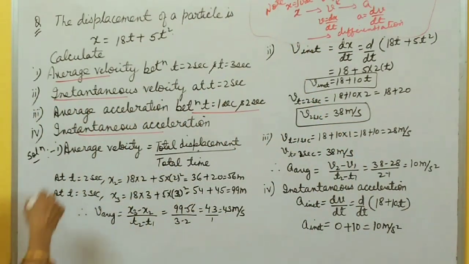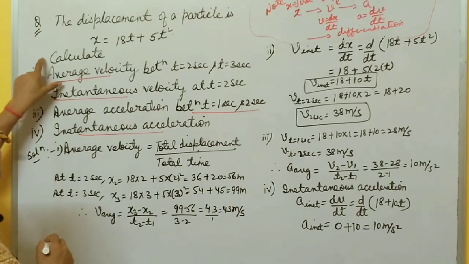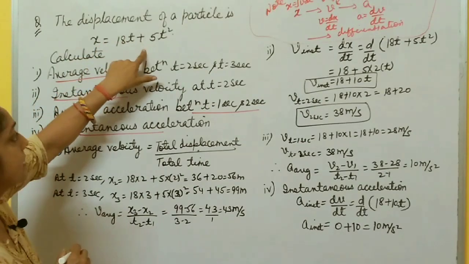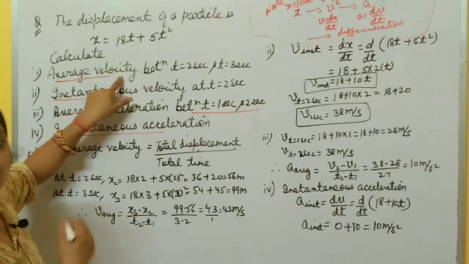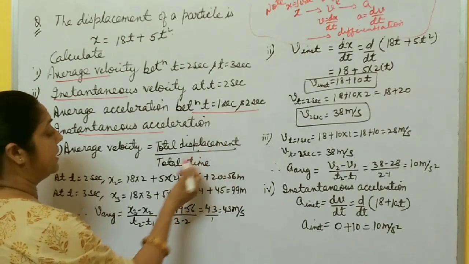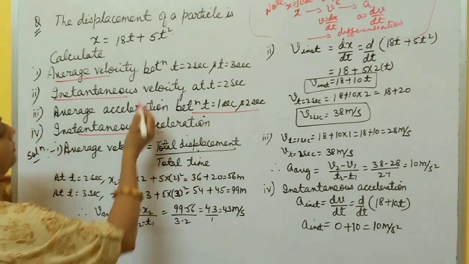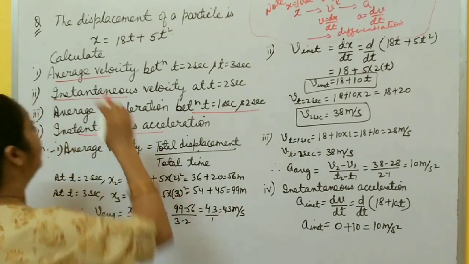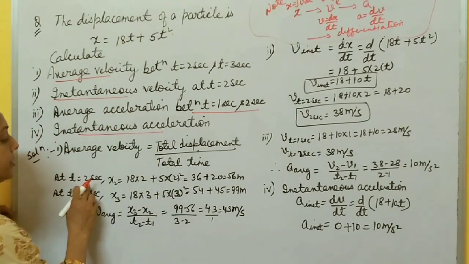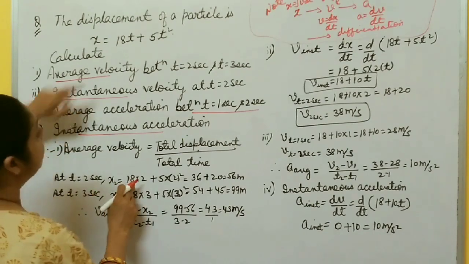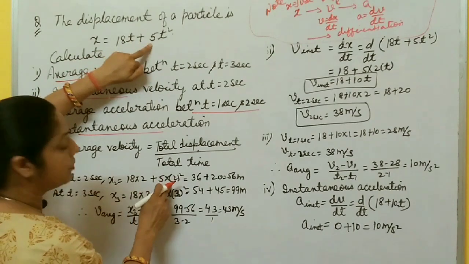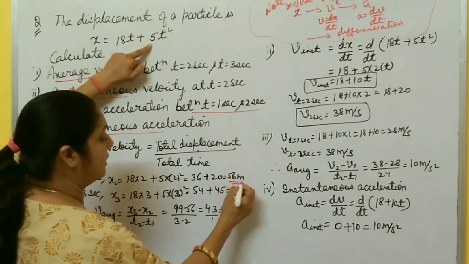Now I'm going to start to solve this question. First one is average velocity. Already we have done one question based on average velocity and instantaneous velocity. Right now, x is given. You have to calculate average velocity. What is average velocity? Total displacement by total time. So between t equal to 2 seconds and t equal to 3 seconds, you first calculate displacement. X is given. At t equal to 2 seconds, x2 becomes, you put the value of t equal to 2 here, 18 into 2 plus 5 into t square, meaning 2 square, you get 56 meter.